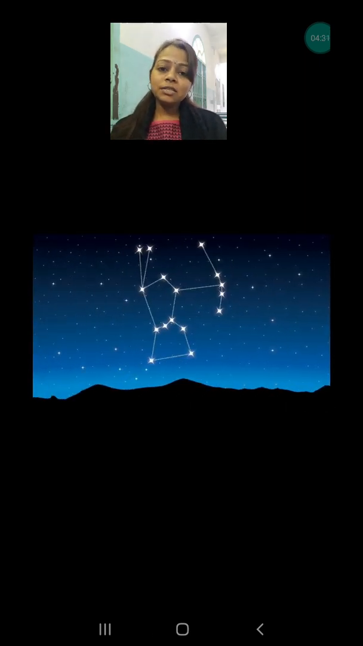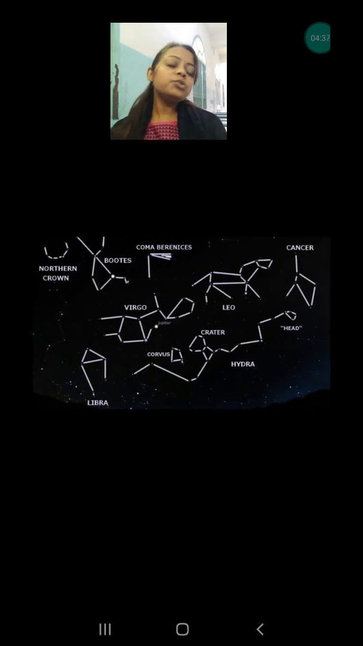These were very useful in ancient times. Why? Because in the past there was no clock, so people used to navigate from one place to another with the help of these stars only. They were finding in which direction they had to go and in which direction they were. These stars were very, very important.